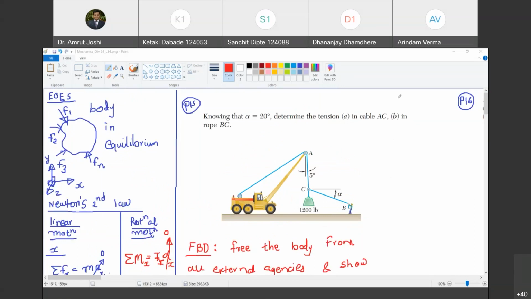Now I'm going to switch on my video for some time and I'm going to ask you a simple question. Let me know if I am visible. Am I visible? Yes, sir. And now this question, of course you can answer, Ketki, or anyone else can also answer. Now look at my hands. Don't even look at my expressions, just look at my hands and tell me whether I am subjecting this paintbrush to tensile force or compressive force. Yeah, tell me.